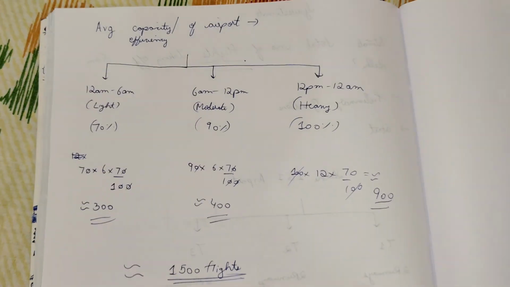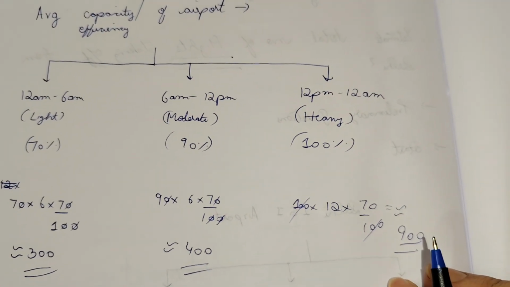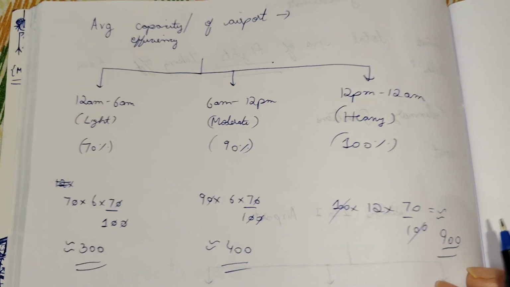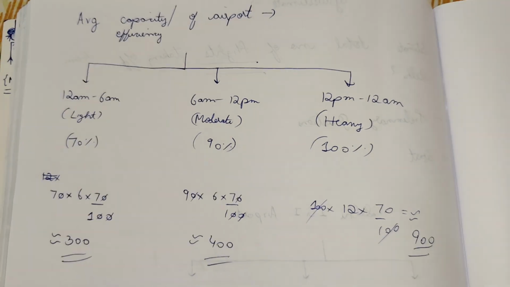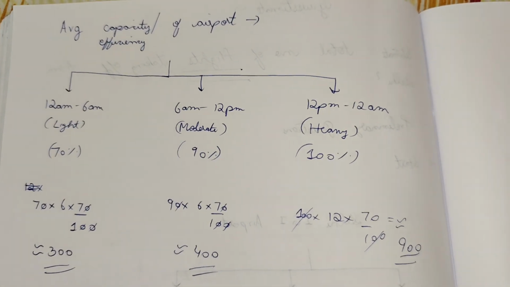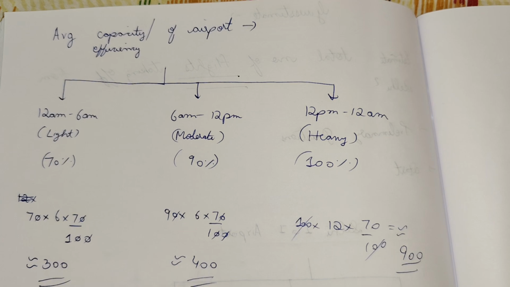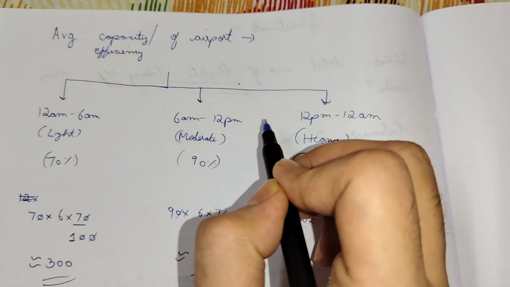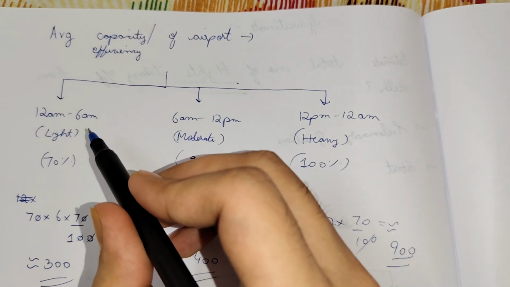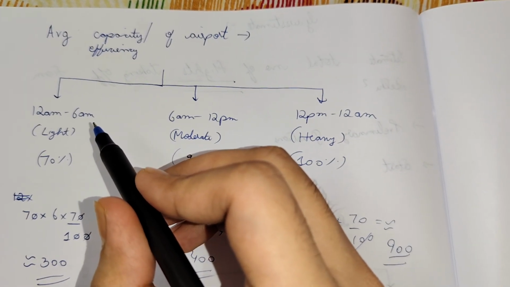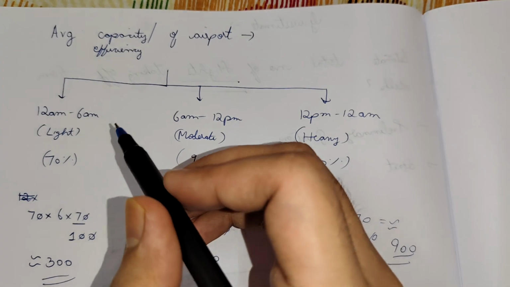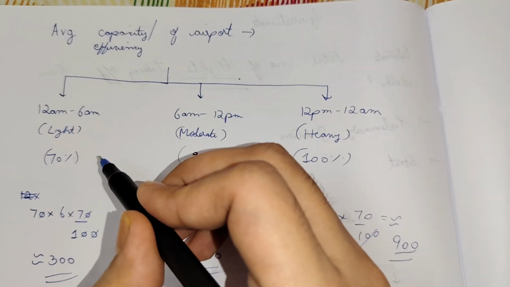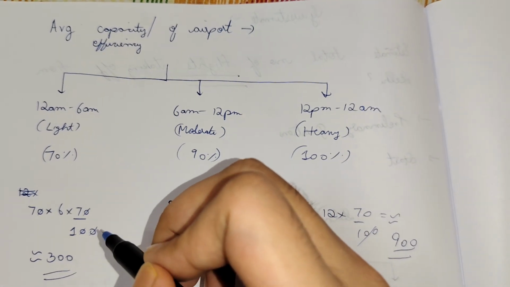But then I am calculating the average capacity of the airport, that is the average efficiency, which is general, because the airport does not always work at 100% capacity. So I am dividing the time into 3 categories: 12 a.m. to 6 a.m., 6 a.m. to 12 p.m., and 12 p.m. to 12 a.m. Assuming that during 12 a.m. to 6 a.m. there is light traffic because of less passenger demand during the night, so assuming 70% efficiency, around 300 flights will be there.